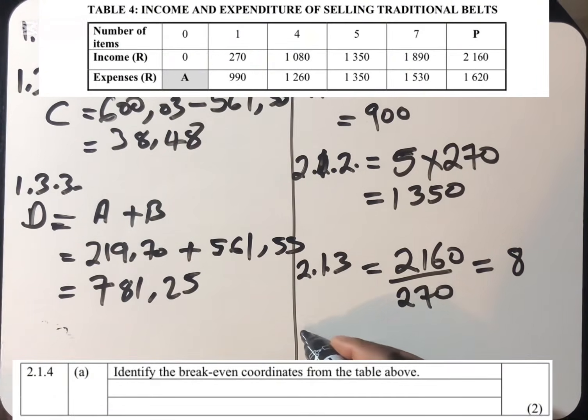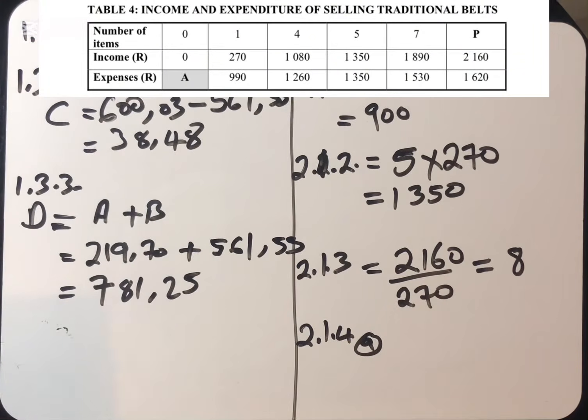2.1.4, then we're having A and B here. Identify the break-even coordinate from the table above. Don't forget, when they talk about the break-even, it is where the income and expenses are equal. So if you look at this table, we can see that after selling 5 belts, that's where she breaks even.